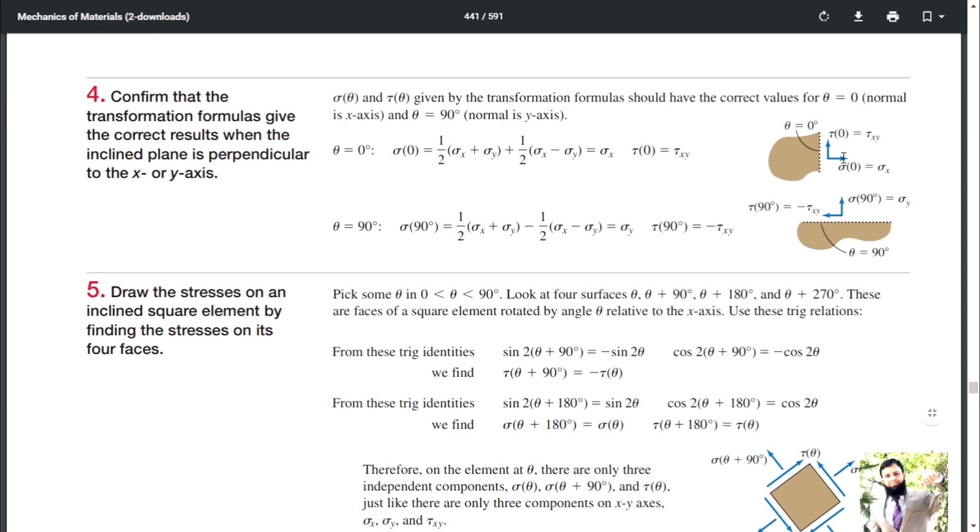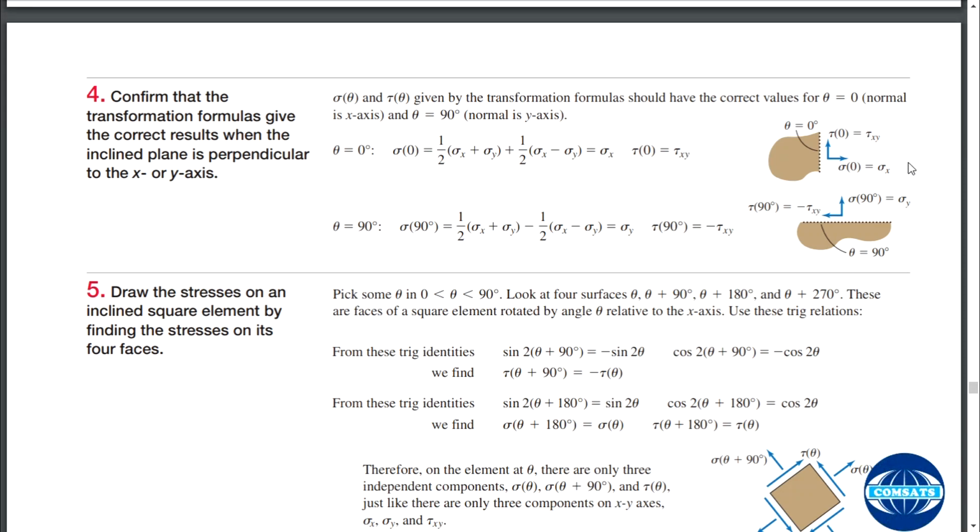They should have correct values for theta equal to 0, where the normal is the x-axis, and theta equal to 90, where the normal is the y-axis. If theta is equal to 0, you solve this equation and you will get sigma 0 is equal to sigma x, and tau 0, you will get tau xy. So that's fine. It means if there is no orientation, then you are getting what you were inputting.